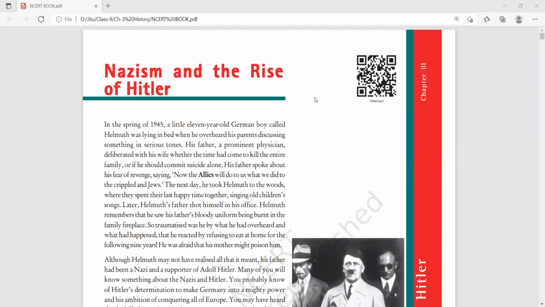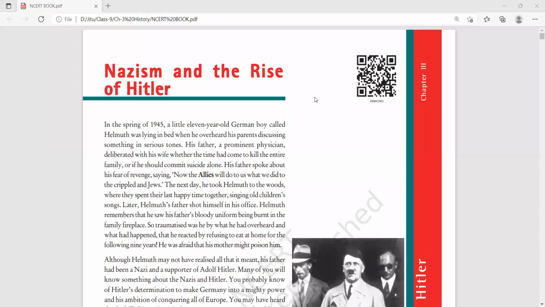This was the time period after the Second World War. We are at the time of 1945. It means we are at the end of the Second World War, where Germany was defeated. Now, this was the situation of that time.